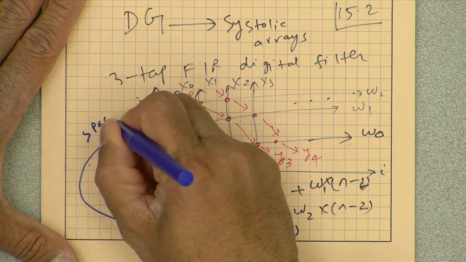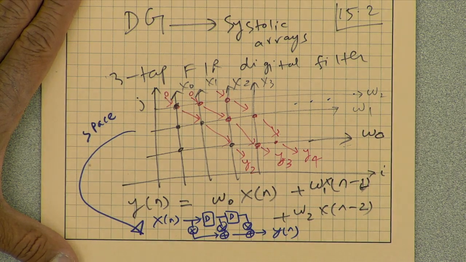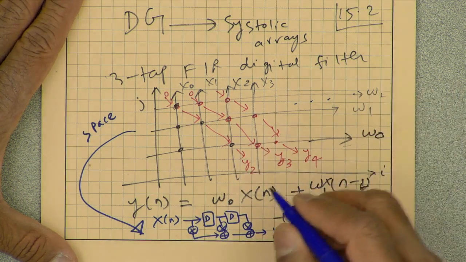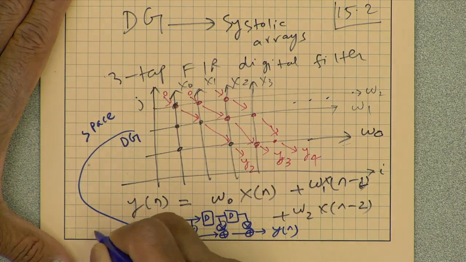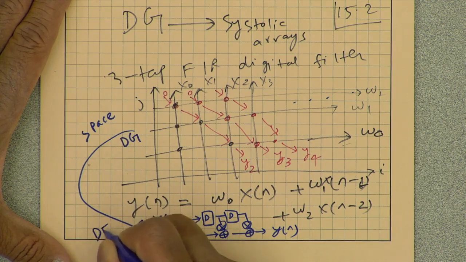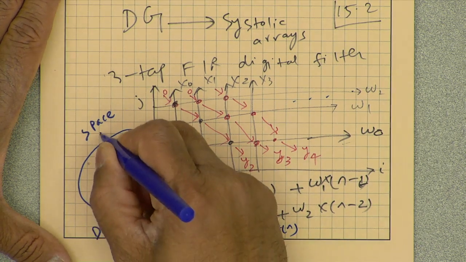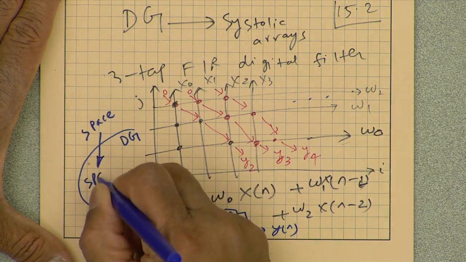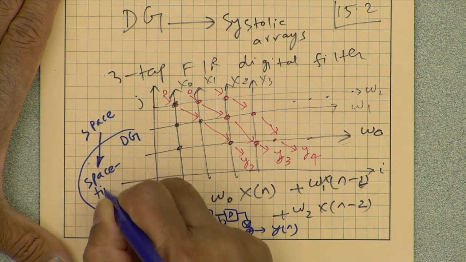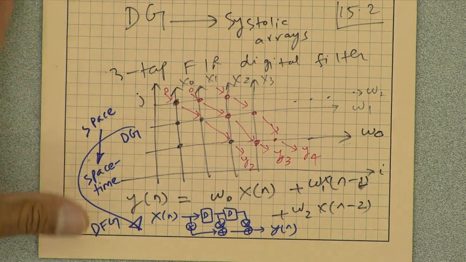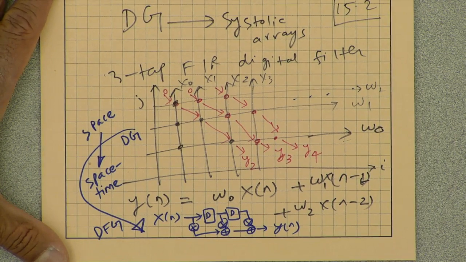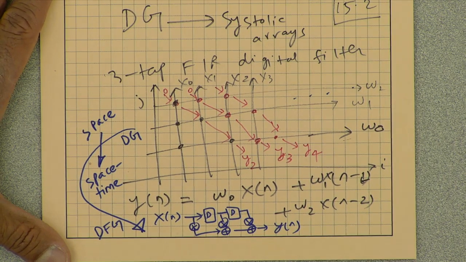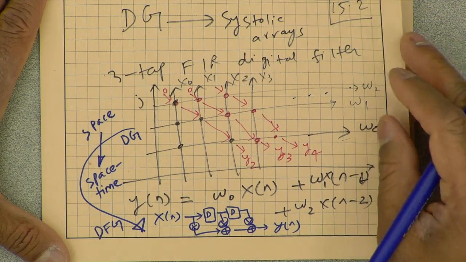So the dependence graph is sometimes known as a space representation, because we have a space of nodes just showing computing. The process of mapping the DG to the systolic array, which we can actually call the DFG, is known as taking the space representation and mapping it to a space-time representation, where every node is assigned to a certain processing element and assigned to a specific time of computation. Okay. So that is really what we will look at.